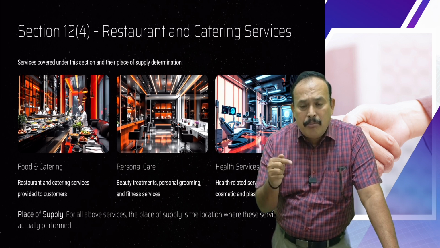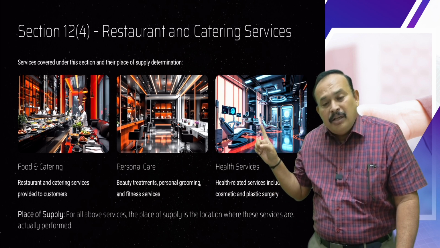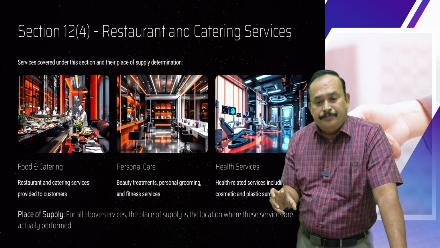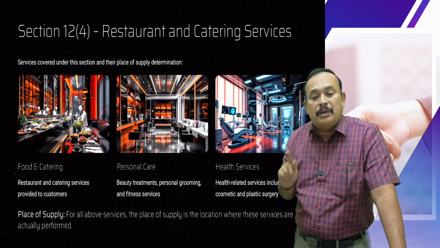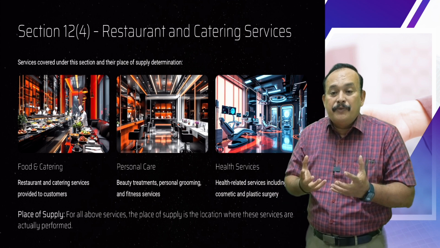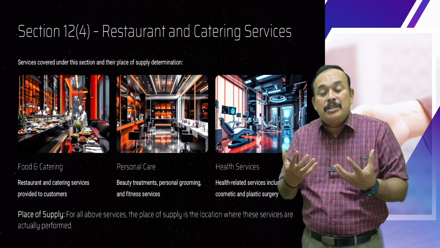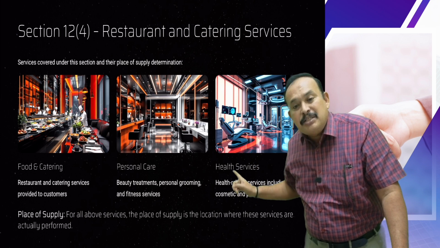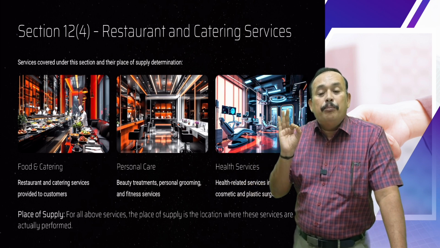Supplier is from Chennai. Recipient is from Bangalore. Now, I cook the food in Chennai and transport it all the way from Chennai to Bangalore. What is the place of supply? Where the services are actually performed, that is, where the food is given to the recipient for consumption. The food is consumed at Infosys Bangalore. Resultantly, place of supply goes to Bangalore.